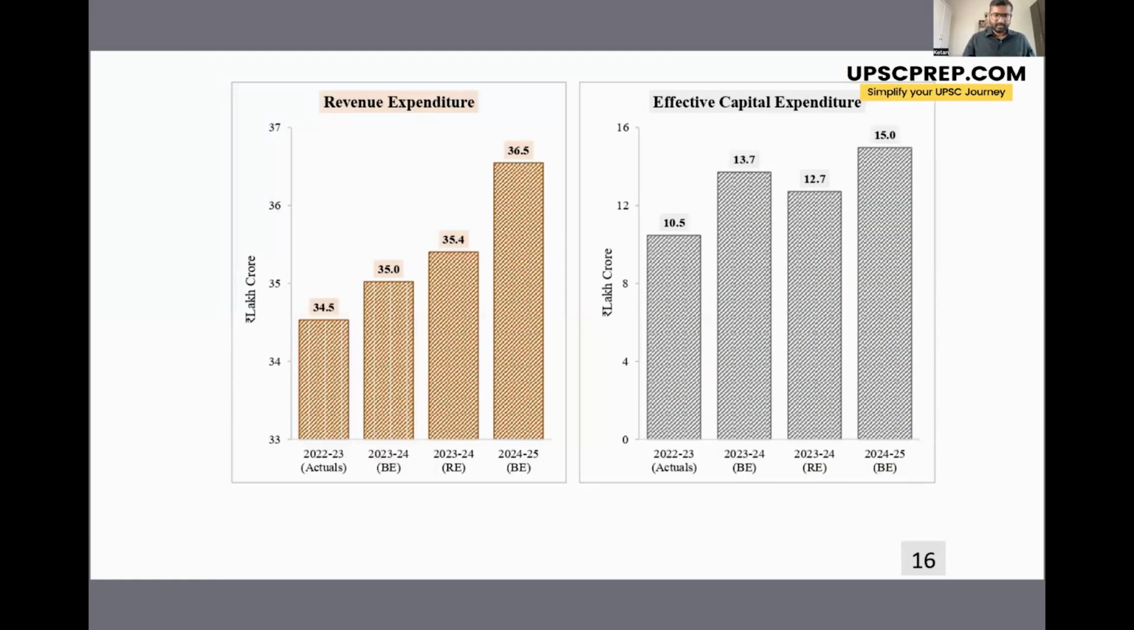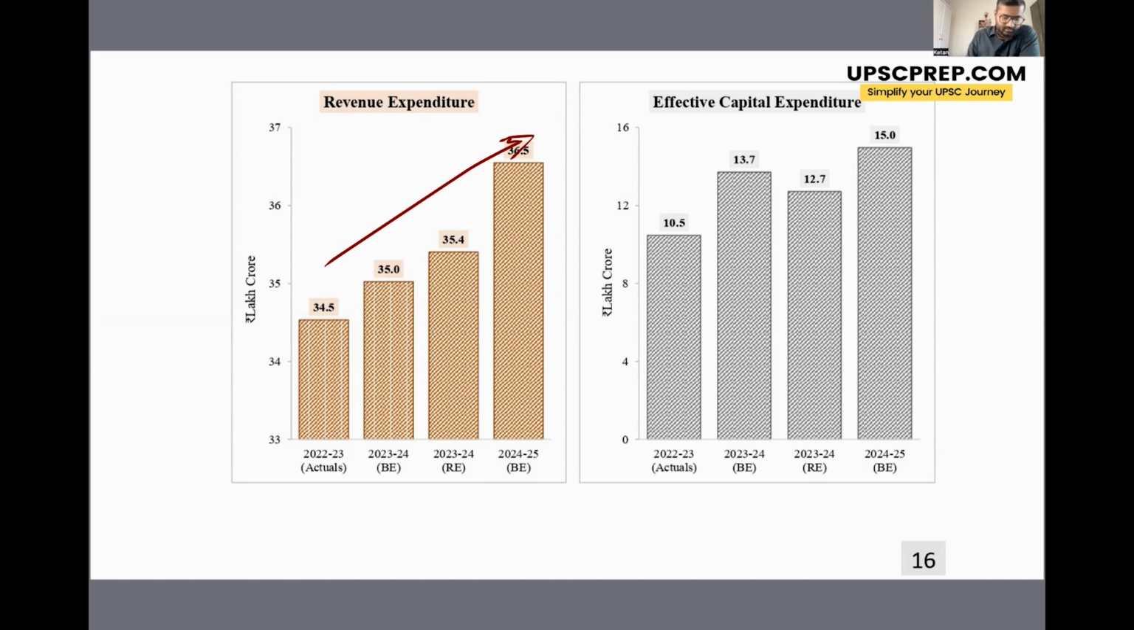Next is the trend with respect to the expenditure. Now we see that the revenue expenditure of the government is growing. Now the revenue expenditure is the day-to-day recurring expenditure of the government. So this is the expenditure that the government has to do. So as the government grows, the revenue expenditure also grows.